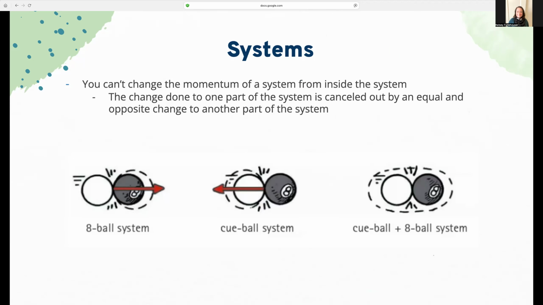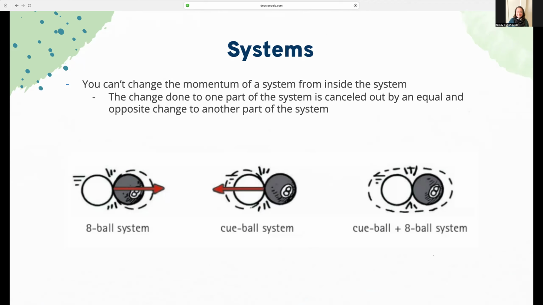Let's talk systems. How systems work is you can't change the momentum of a system from inside the system. A system can really be anything, but generally in physics we choose a system.